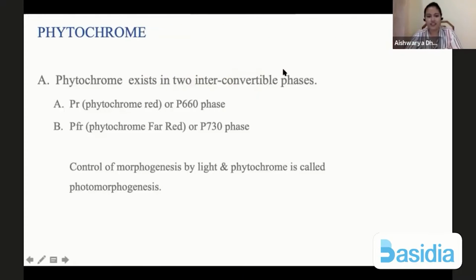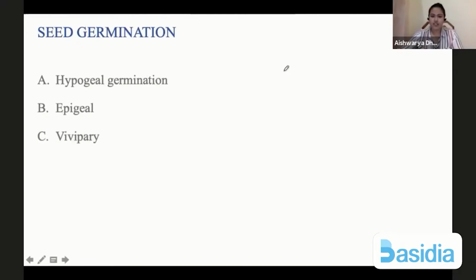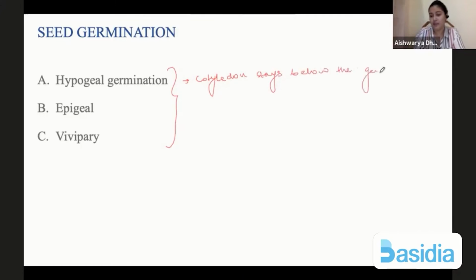Okay, great. Let's talk about seed germination. There are 3 ways in which seeds are germinated. You just need to know the terminologies. Hypogeal means the cotyledon stays below the ground when the sapling is coming out. Epigeal means cotyledons come above the ground.